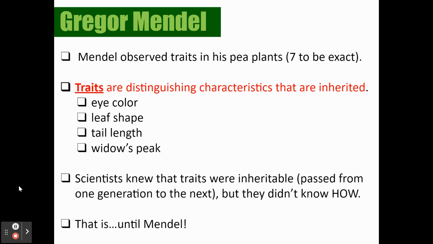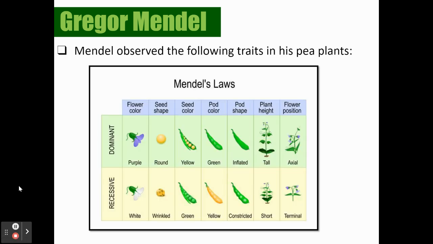All right, so scientists knew that traits were inheritable, right? People have been noticing that for a very long time, that kids look like their parents type of deal, but they didn't really know how. That's until Mendel came along. So he was able to look at these pea plants and look at these traits, and he started to notice certain traits kind of overpowered other traits. And this is where we're going to talk about dominant versus recessive. So when you're doing your Punnett squares, which is what we're going to get into, it's extremely important that you pay attention to the words dominant and recessive.